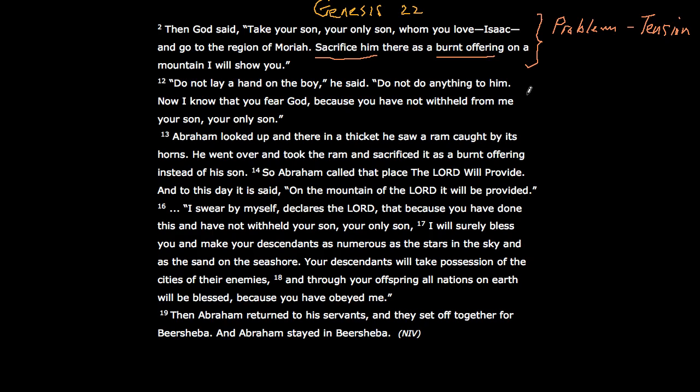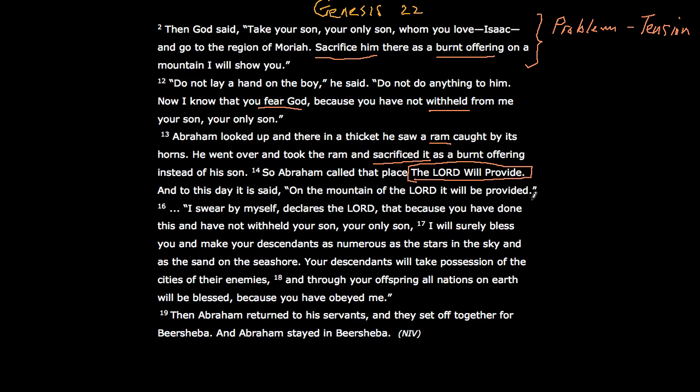And then God said in verse 12, "Do not lay a hand on the boy," he said. "Do not do anything to him. Now I know that you fear God, because you have not withheld from me your son, your only son." Abram looked up, and there in the thicket he saw a ram caught by its horns. He went over, and he took the ram and sacrificed it instead of Isaac. And then he realized it was because of the Lord's provision. The Lord will provide.